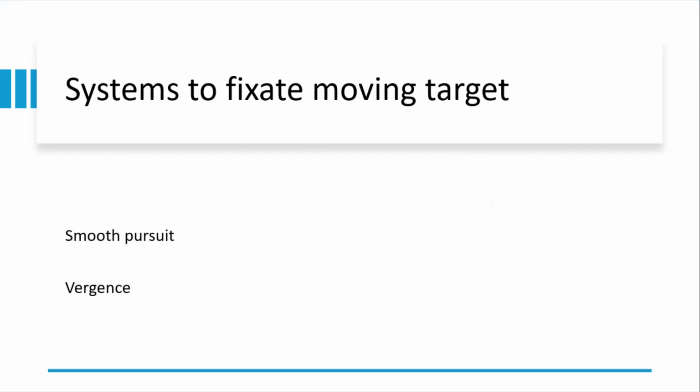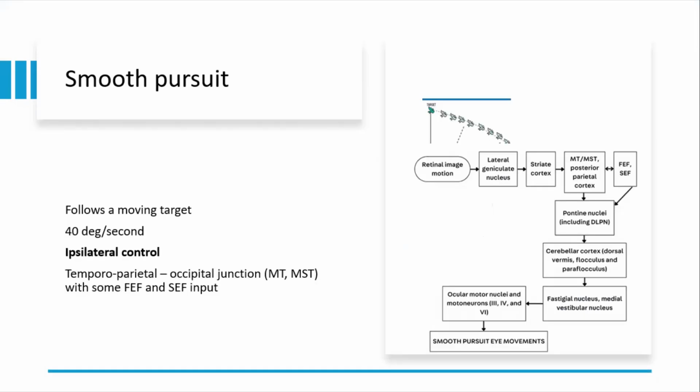So when there's a moving target, the system which is required is smooth pursuit and vergence. So what is smooth pursuit? It is basically you following a target. So the target is, let's say, a person of interest for you. You start looking at the person, you keep following that person. So that is the pursuit. So how do you keep following? You need the visual system. So you see, first thing is that it is always ipsilateral. It's a cortical stimulation which is ipsilateral. So ipsilateral cortical activity is taking place. So if I want to look to the right side, my right side cortical activity is there.